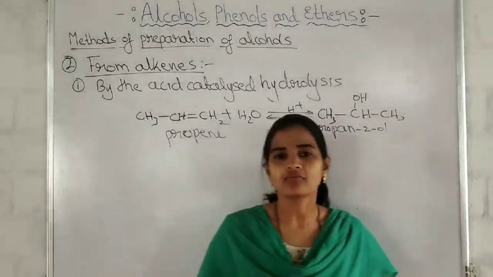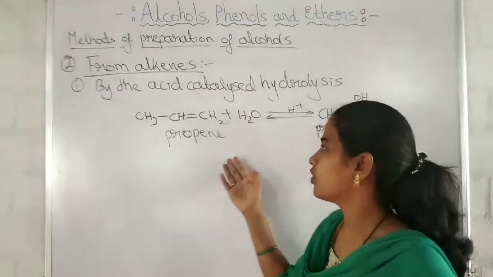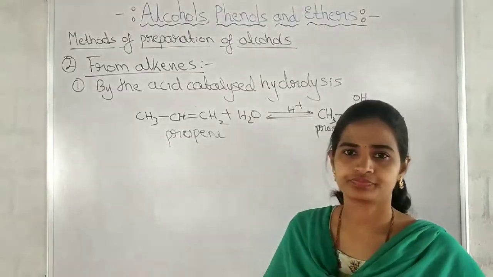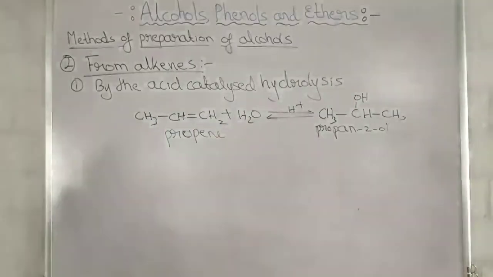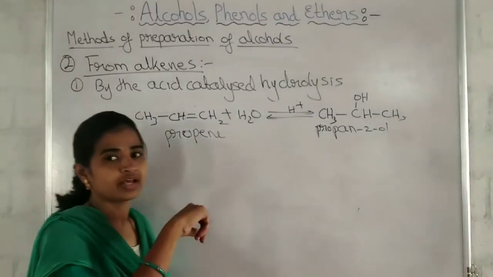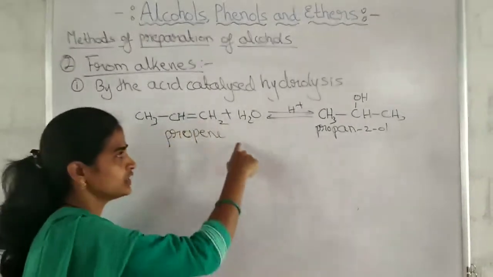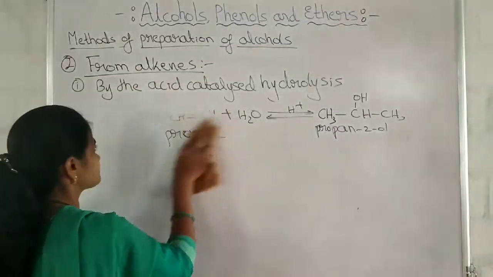And now we have to study the mechanism involved in this reaction. The mechanism includes three steps here. First, whatever I had written in the reaction, after that you write this as an example.